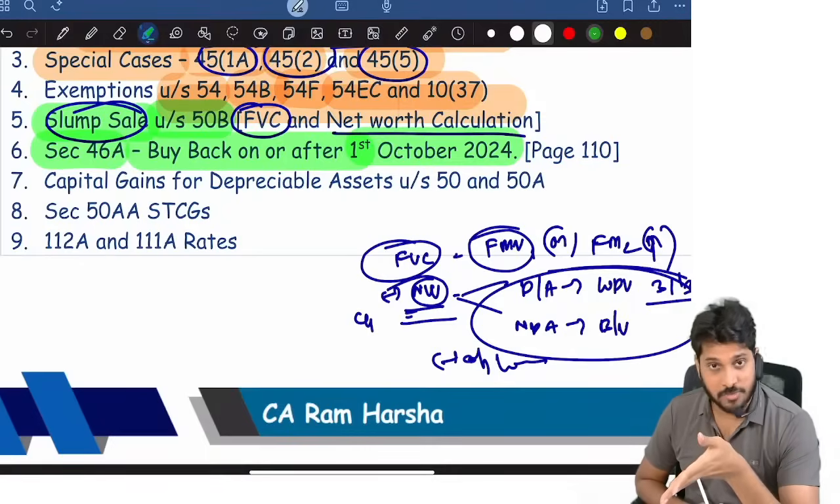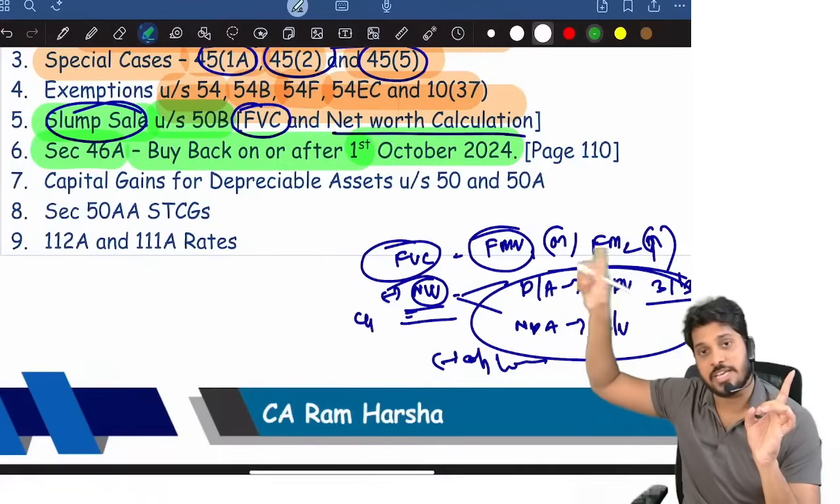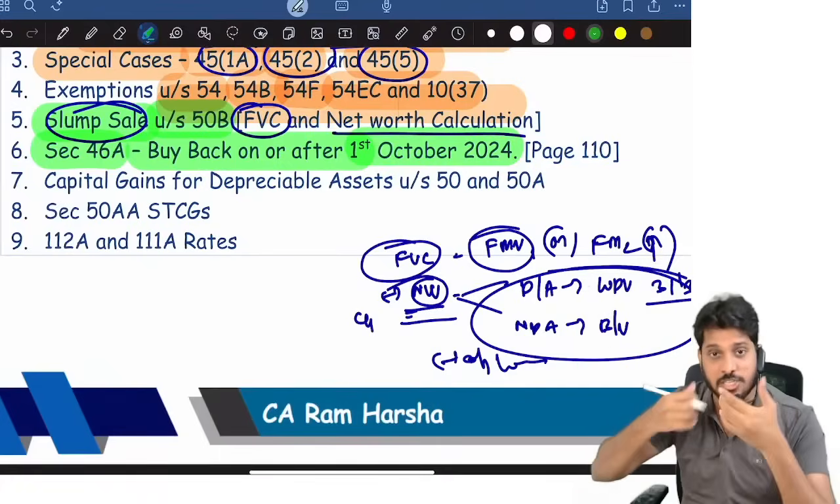Sir, this fellow purchased the shares, what about that? That's the cost of acquisition. Full value of consideration is 0. This amount is a loss and will be carried forward. I gave an in-depth explanation in the detailed marathon. Please go and check that. I'm just reminding you here.